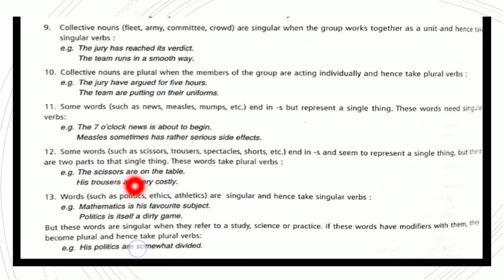Now words such as politics, ethics, athletics are singular and hence take a singular verb. Mathematics is his favorite subject. Politics is itself a dirty game. Though these words have an s, in various subjects you have many branches, but here it is considered a single subject. For example, in mathematics you have algebra and geometry, but overall it is considered one subject, so it will have a singular verb.